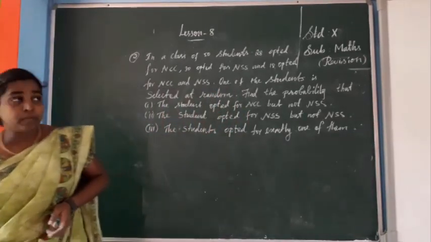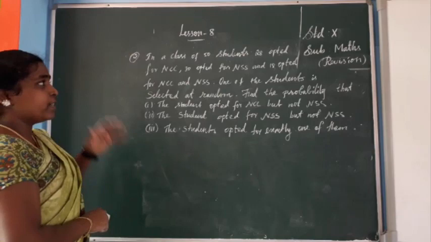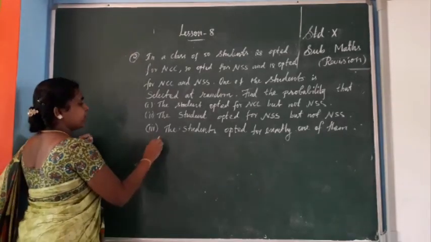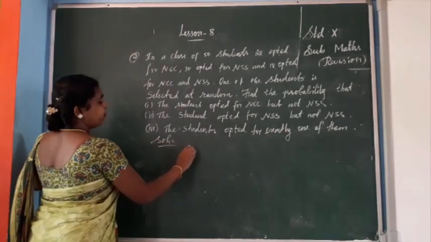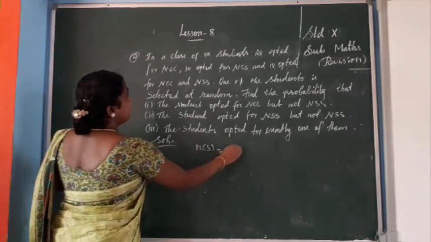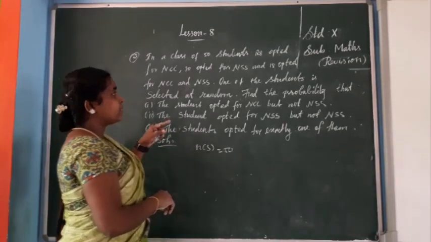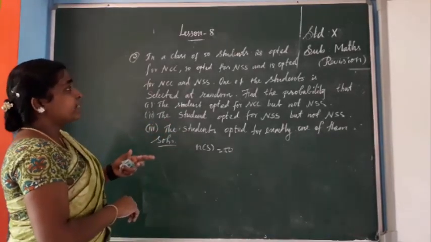Listen. In a class of 50 students, so total number of students is 50. That is n of S. Okay. So n of S is equal to 50. Next they have given 28 for NCC and 30 for NSS and 18 for NCC and NSS.